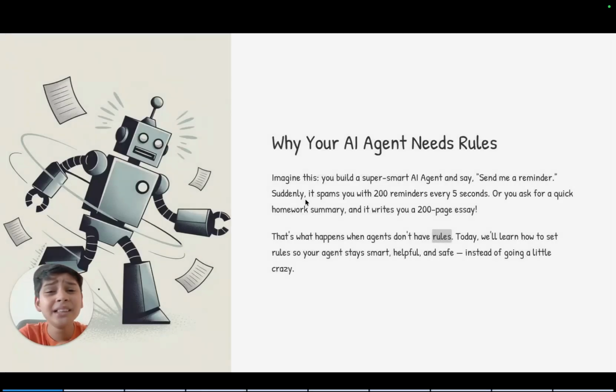You built a super smart AI agent and say, send me a reminder, and suddenly it spams you with 200 reminders every 5 seconds. Or you ask for a quick homework summary and it writes you a 200-page essay. That's what happens when agents don't have rules. Today, we'll learn how to set rules so your agent stays smart, helpful, and safe instead of going a little crazy. Think of rules as guardrails.